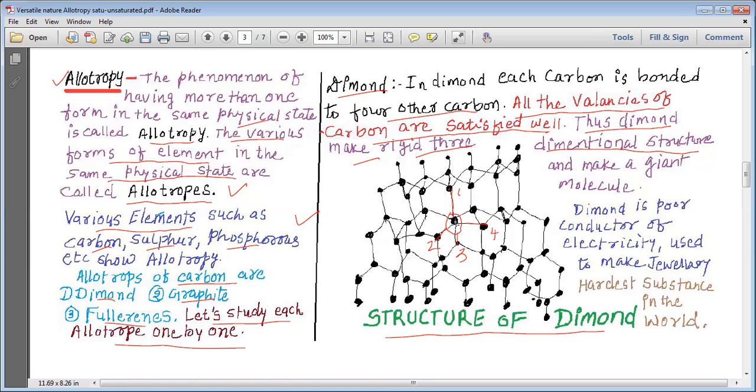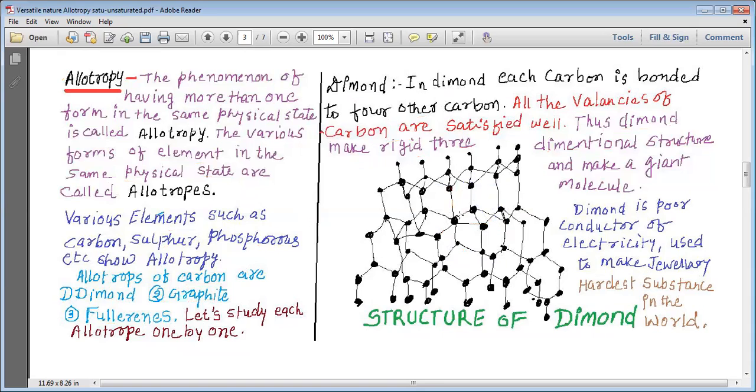If you look at this bond, you will realize that this carbon is bonded to this carbon. These two bonds are coming towards you, whereas this bond is going to the back side of the screen.